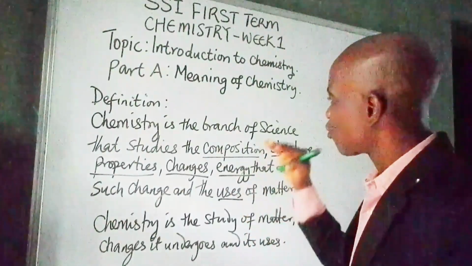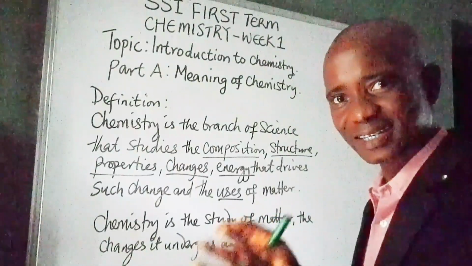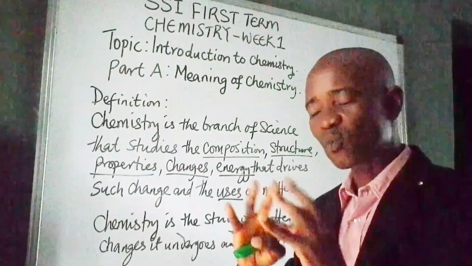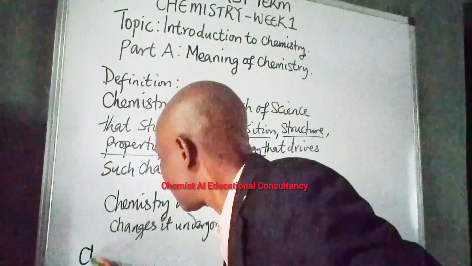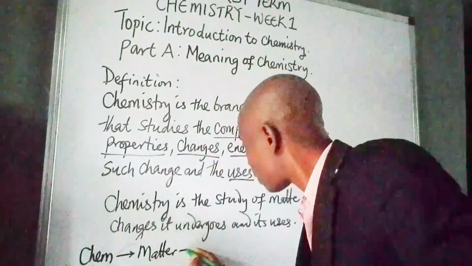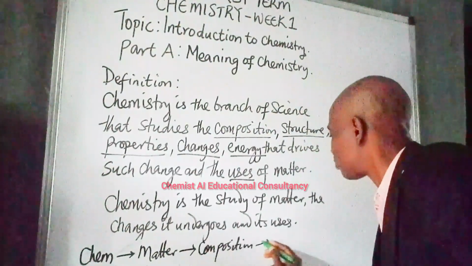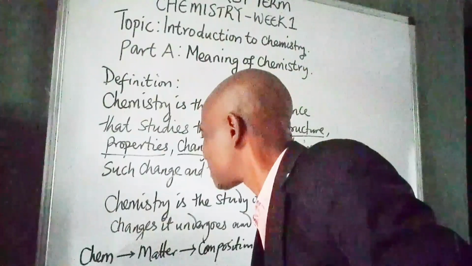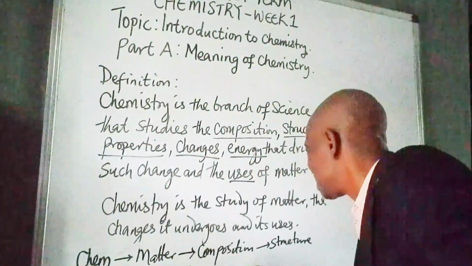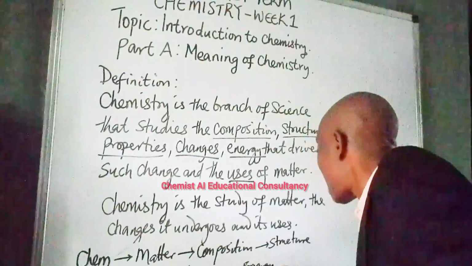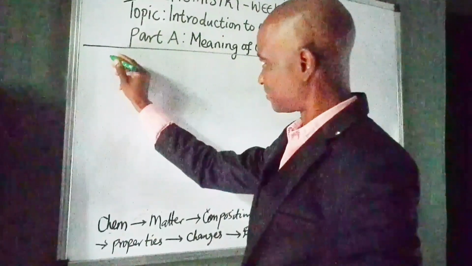So I want you to calm down. Let us study what these individual words that characterize the definition of chemistry stand for, right? So that when you talk about definition of chemistry, you will visualize this picture. From chemistry, you get matter. From matter, you get composition. And from composition, you get structure. And from structure, you get to properties. And from properties, you get the changes. And from changes, the energy that drives the changes. And finally, uses of matter. So number 1 thing we'll talk about is matter.